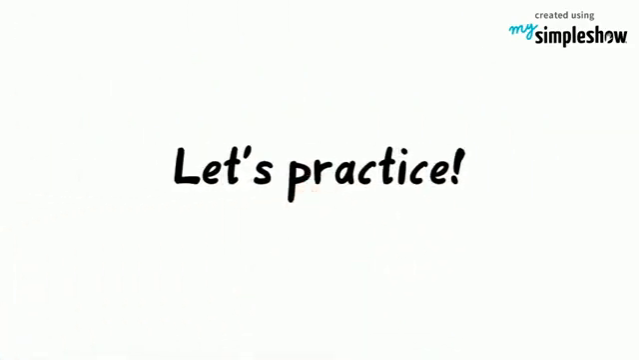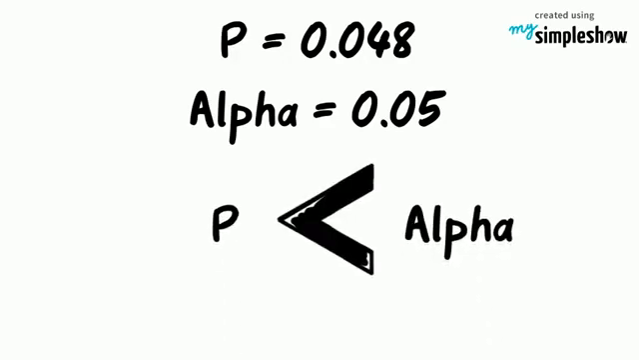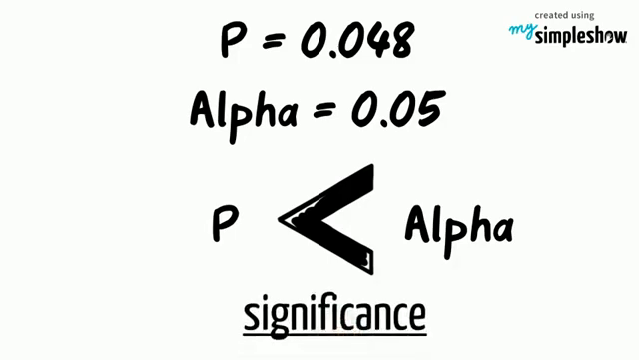Let's practice a few times to make sure that the comparison between p-value and alpha makes sense. We calculated the p-value and it was 0.048. If alpha is 0.05, what do we conclude? Because the p-value is less than alpha, we should conclude that there is significance.